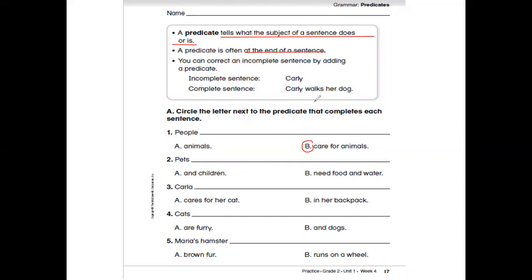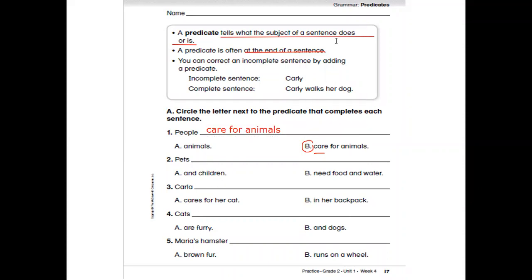Care for animals is the predicate. And you should know that the predicate should have a verb. The word care here is the verb. So people care for animals.